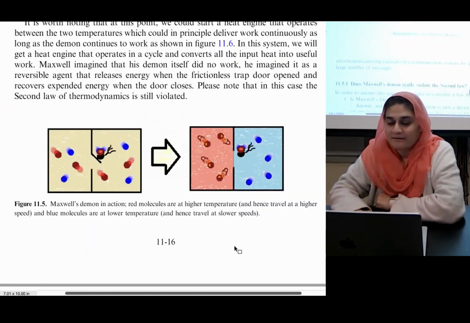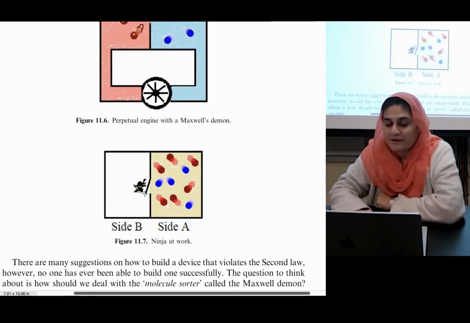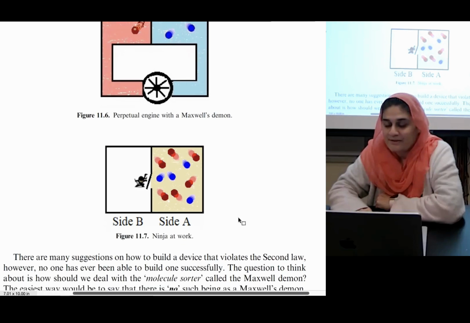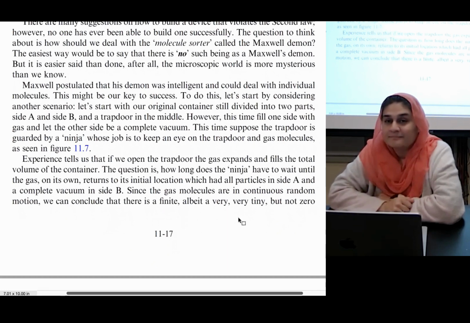Well, where did it go? There you go. This little ninja is guarding this trapdoor this time. Side A and side B. Experience tells us that if we open the door, the gas expands and fills the total volume of the container.